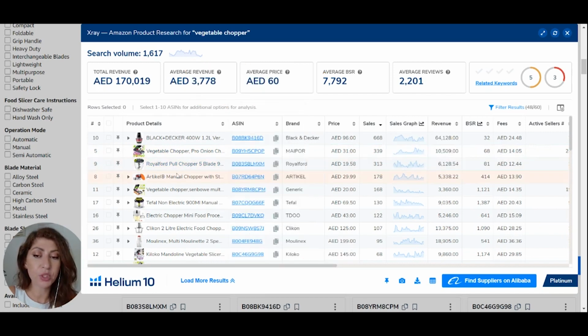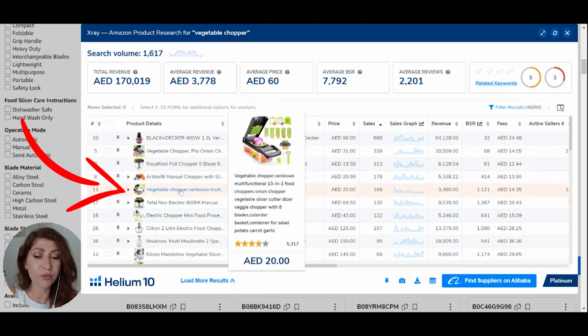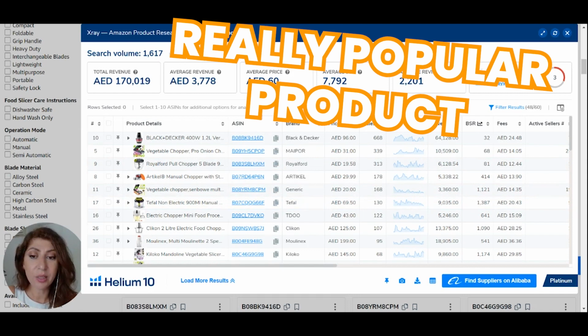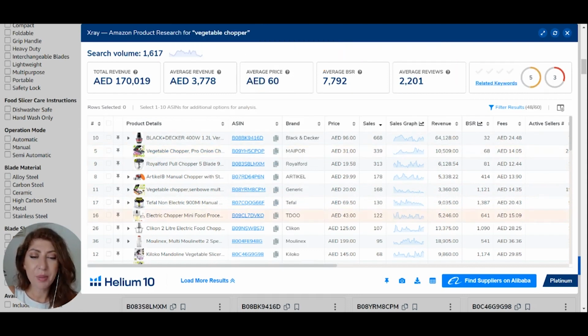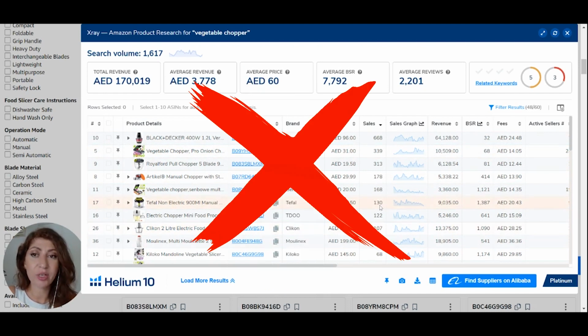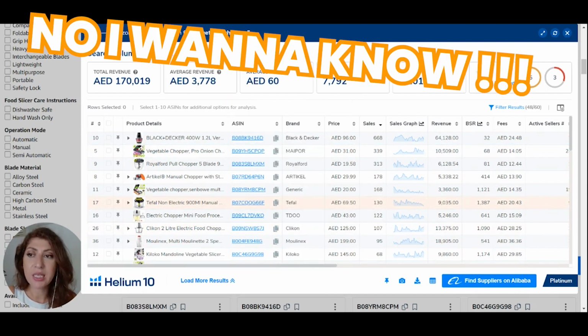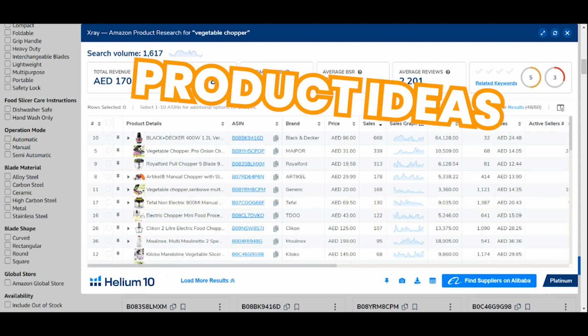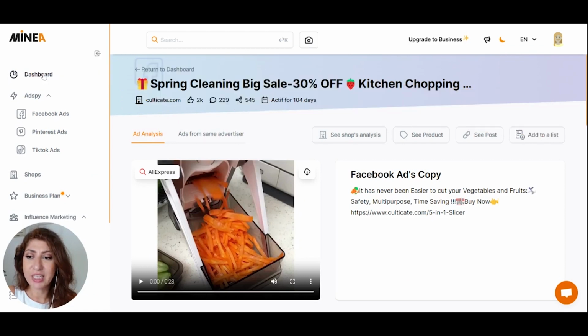These are options that are quite different. This is also very similar to the one that we just saw at 20 dirhams. So you can obviously see that this is a really popular product. However, maybe based on the selling prices, wouldn't be such a great product to get into, but that's something else. Here, we're just focusing on figuring out if Minea is able to provide you some product ideas, yes or no, and clearly, straight away, we were able to find an idea.